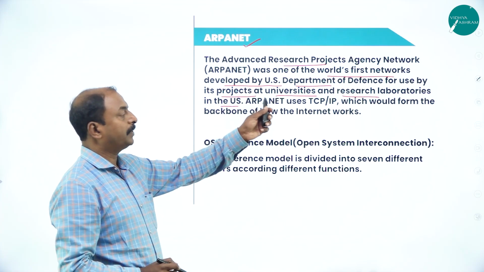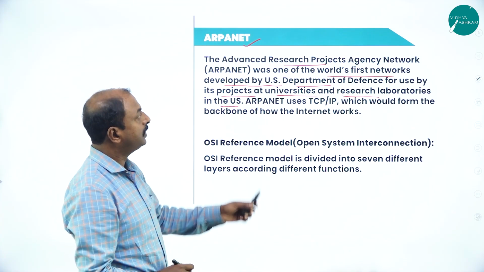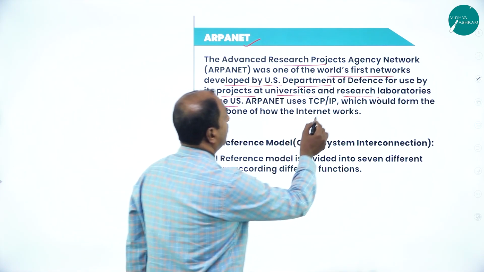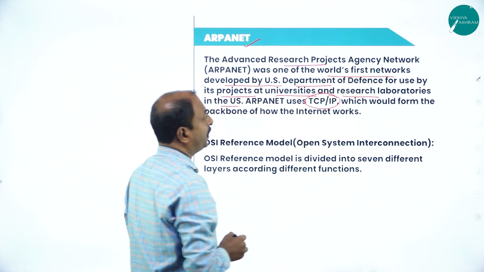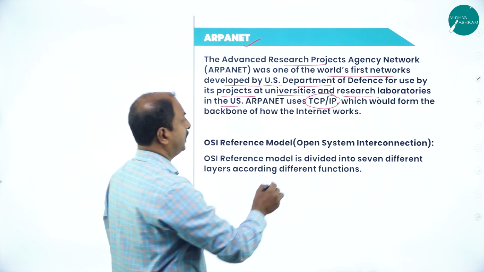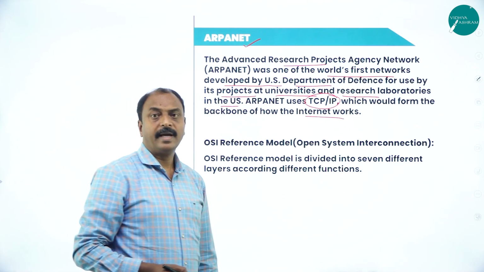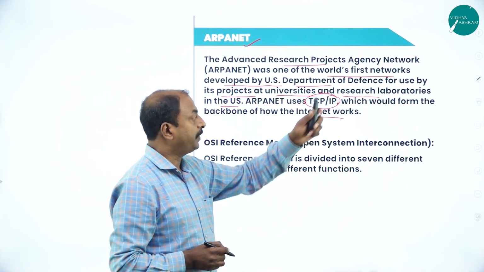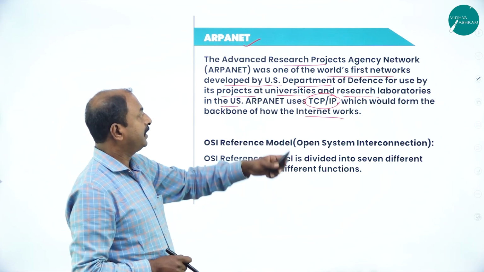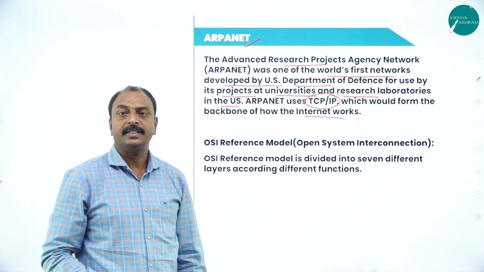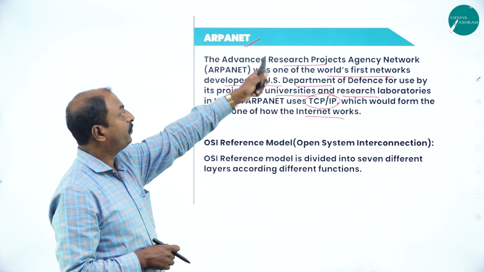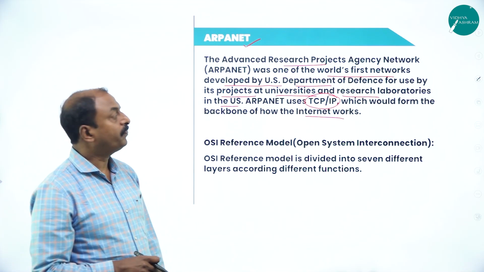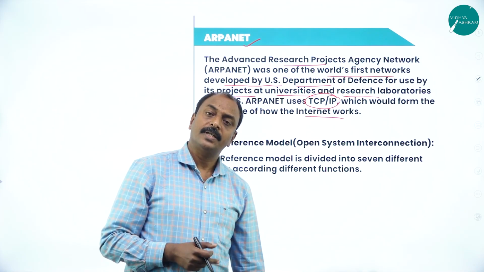That is the first computer network, and it uses the TCP/IP protocol, which is the backbone of the internet today. Now we have the internet, which is based on TCP/IP, and ARPANET was using TCP/IP as its backbone. So ARPANET is the first network in the world for communication among different computers or devices.